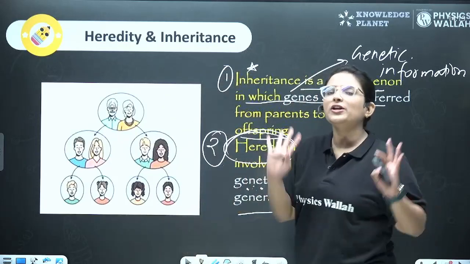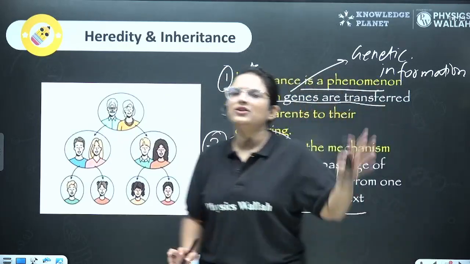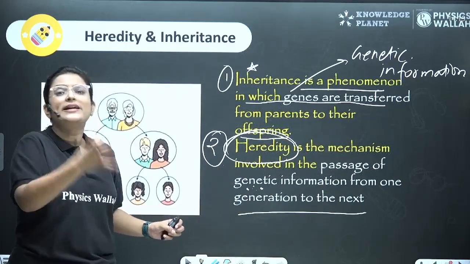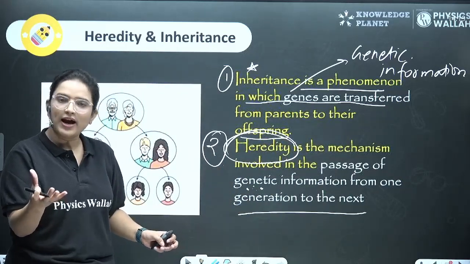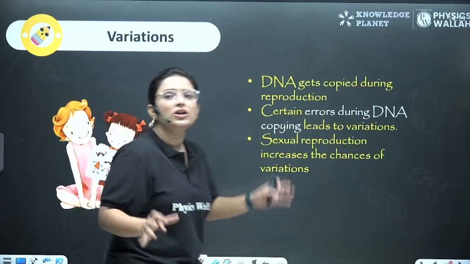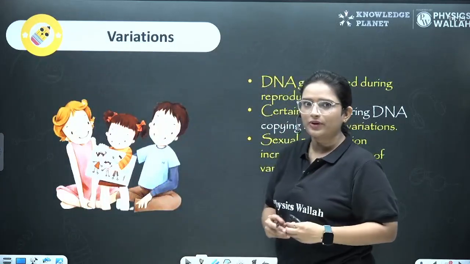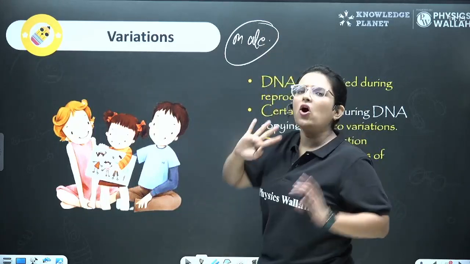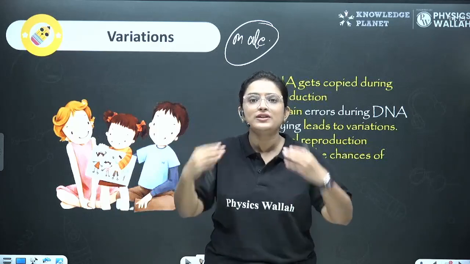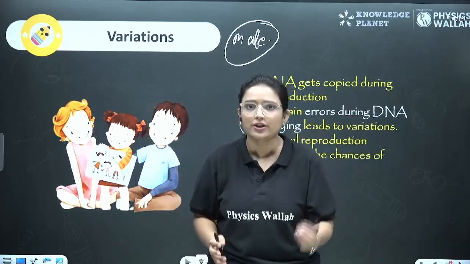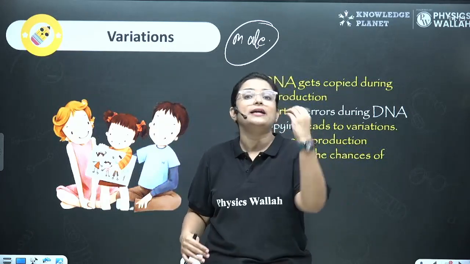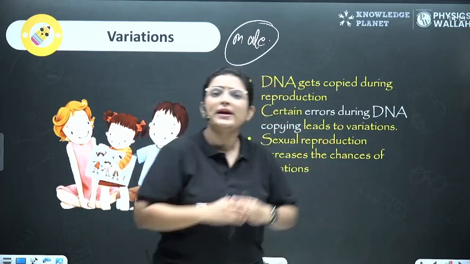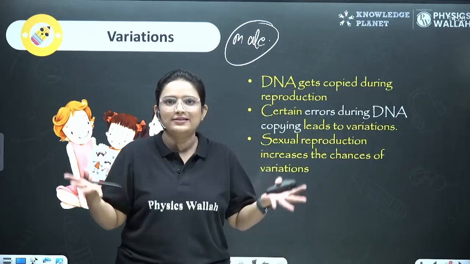Okay, so we know genes are getting transferred and these genes carry the genetic information. Okay, but how did they get the genetic information? Right? So let's talk about humans. We are talking about an individual. Okay? For example, let's talk about a male. It has all the sufficient genetic information of itself, of its organizational structure, of the blueprint of this entire body. But what if I have to give this information to my baby? I should have access to it, right?